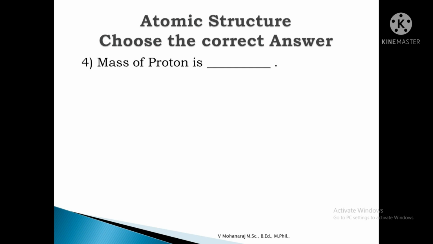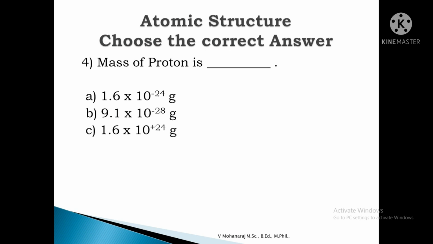Next one. Mass of the proton is dash. Options are 1.6 into 10 to the power of minus 24 gram, 9.1 into 10 to the power of minus 28 gram, 1.6 into 10 to the power of 24 gram. The answer is option A, 1.6 into 10 to the power of minus 24 gram.